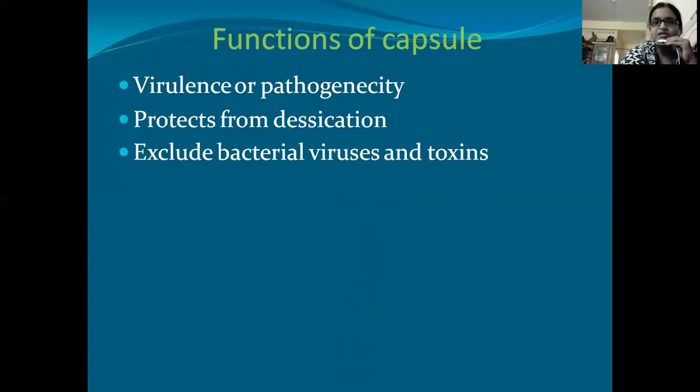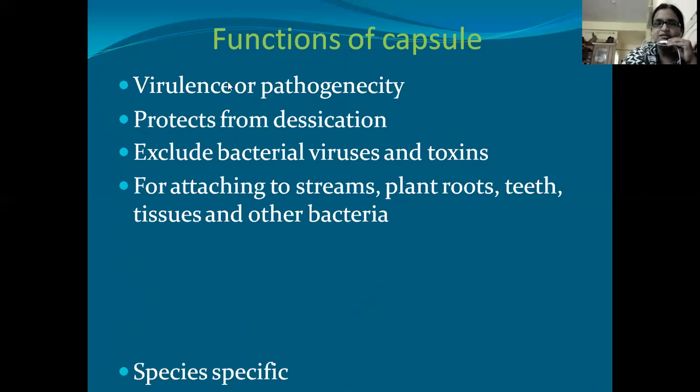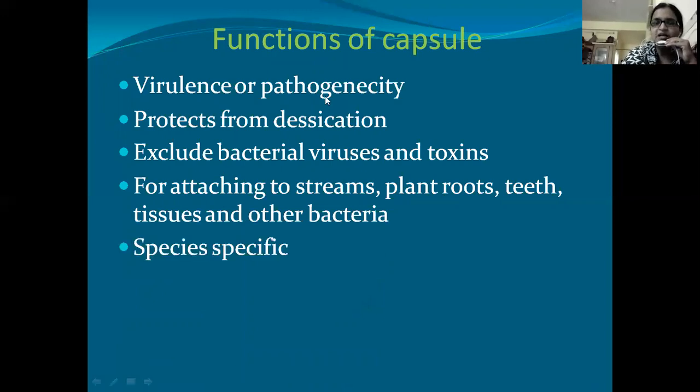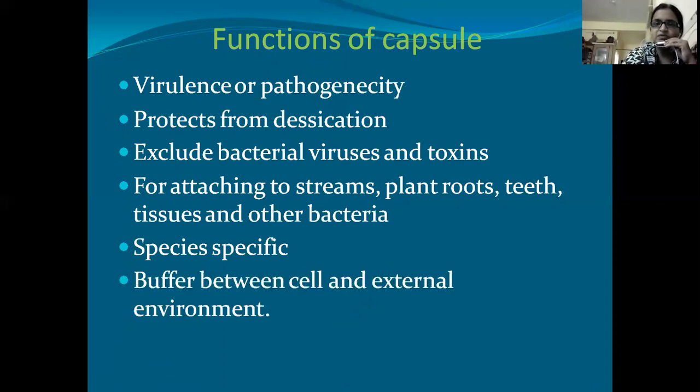So as we have discussed in the last slide, this capsule is helping in virulence or pathogenicity. It means it is able to cause a disease with the help of capsule, and it protects the cell from desiccation or drying. Desiccation means drying. Capsule consists of more amount of water, so it helps in protecting the cell from drying and excludes bacteria, viruses and toxins.